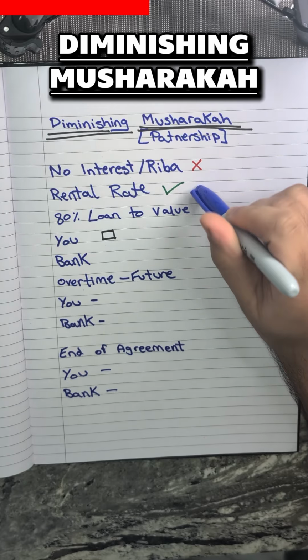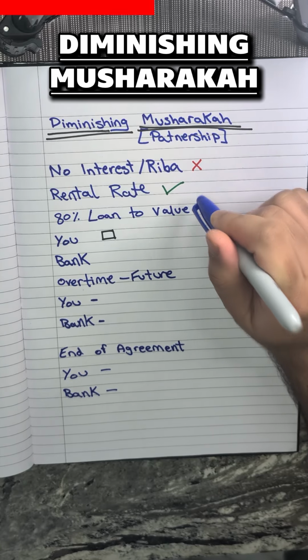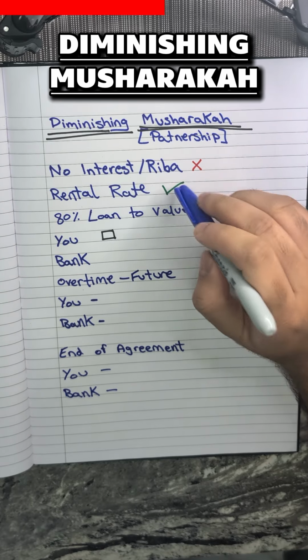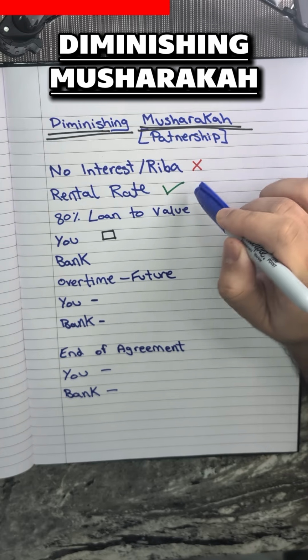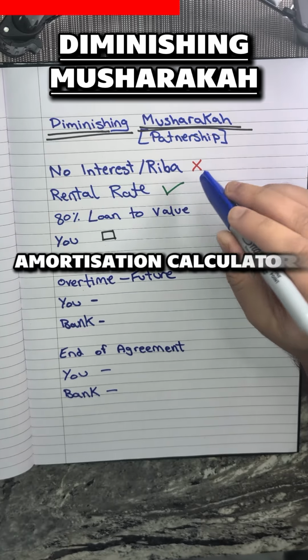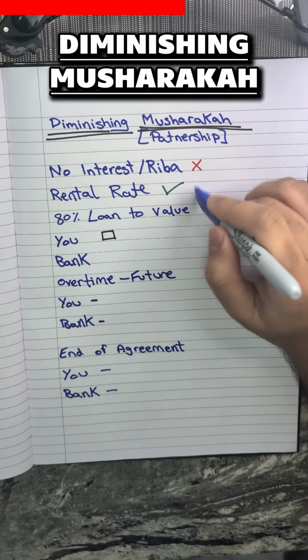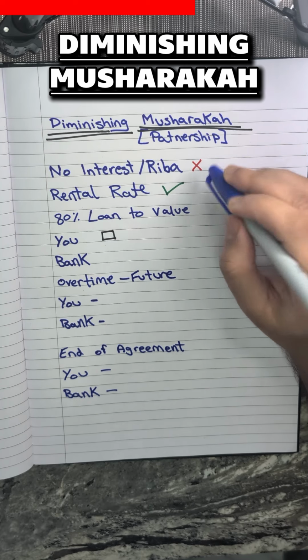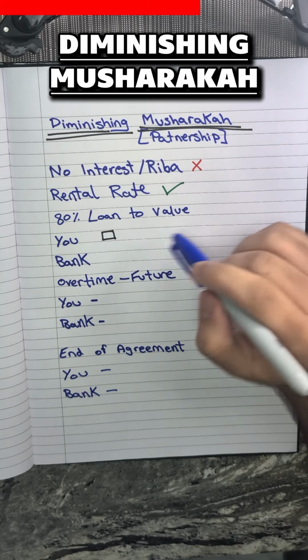Rental rate is something that works very similar to an interest rate, but this is the rent that you pay to the bank for their share of the property. So simply what you need to understand is whatever this percentage is, you can go to any amortization calculator and work out your mortgage payment using that percentage. It works very similar to a normal conventional mortgage interest rate. Where this differs is in the structure of the deal.